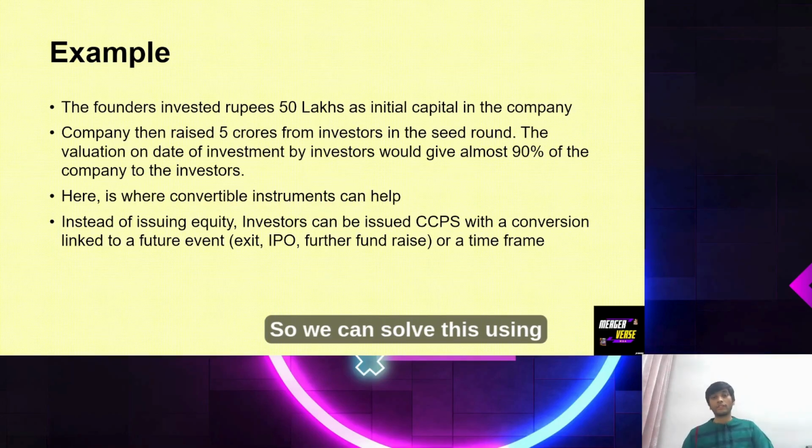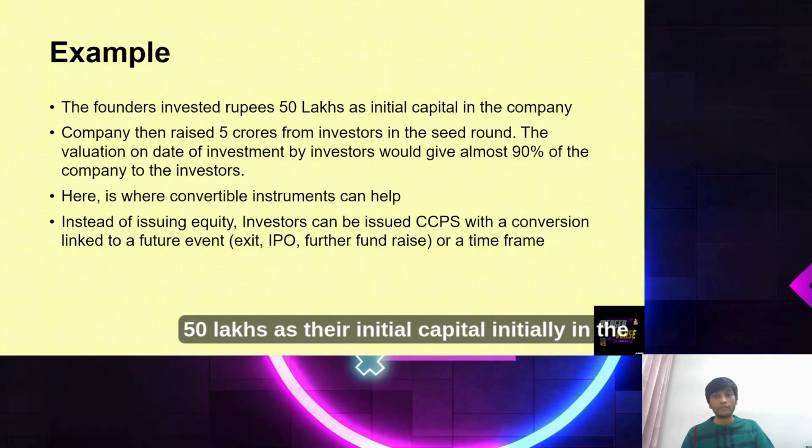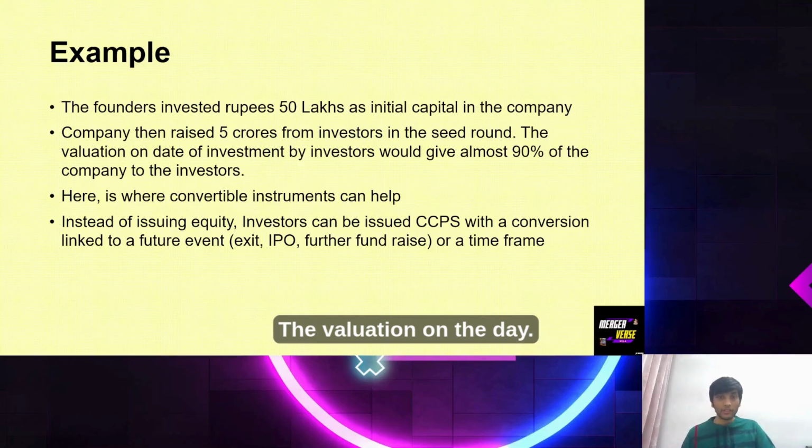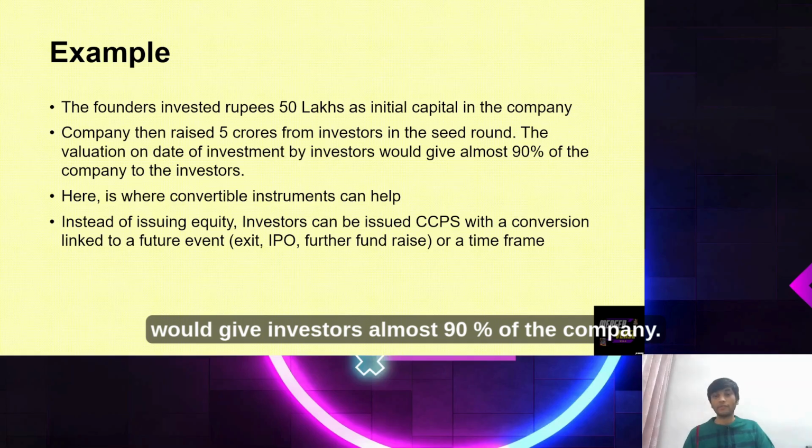So this can be solved using convertible instruments. Here is an example. The founders invested rupees 50 lakhs as their initial capital in the company. The company then raised 5 crores from investors in the seed round. The valuation on the date of investment, let's assume, is 5.5 crores, which would give investors almost 90% of the company.